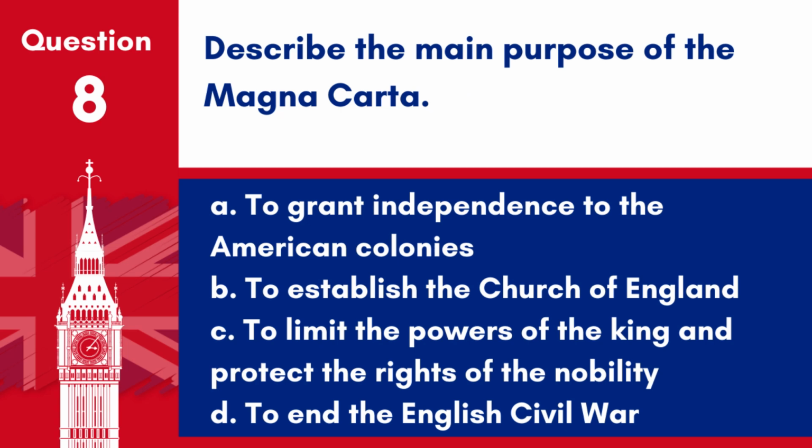Question 8. Describe the main purpose of the Magna Carta. A. To grant independence to the American colonies. B. To establish the Church of England. C. To limit the powers of the king and protect the rights of the nobility. D. To end the English Civil War. Answer: C. To limit the powers of the king and protect the rights of the nobility. The Magna Carta, signed in 1215, is a foundational document establishing principles that limit the power of the monarchy.